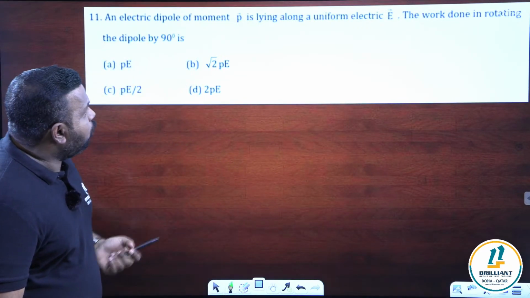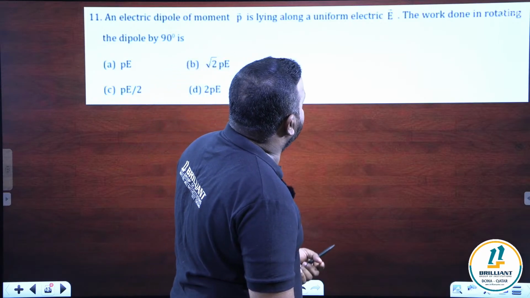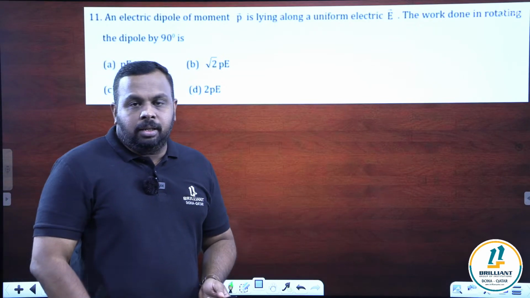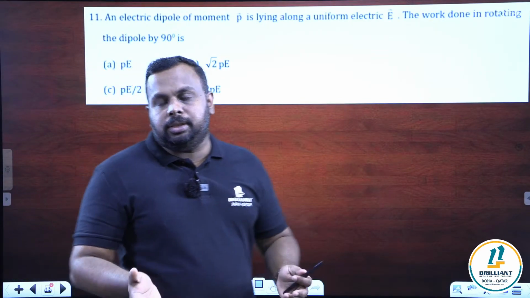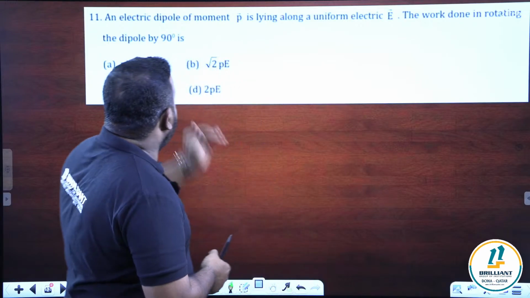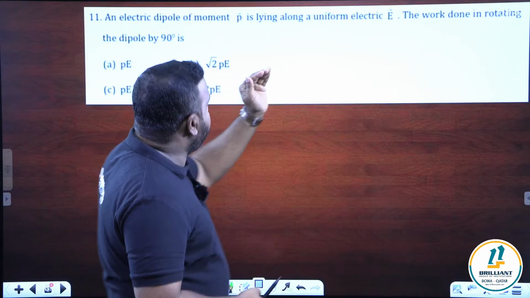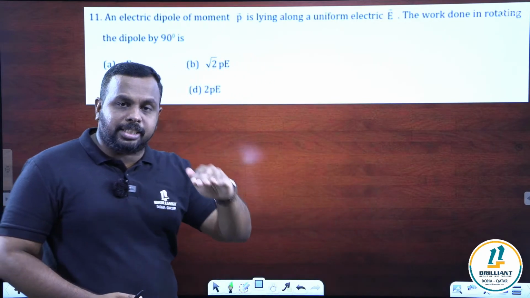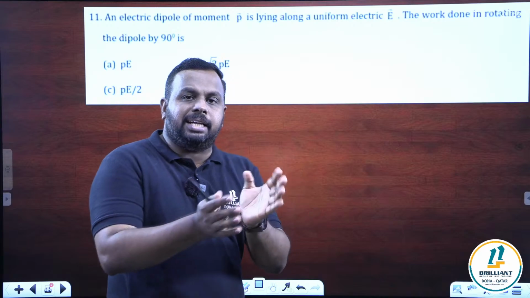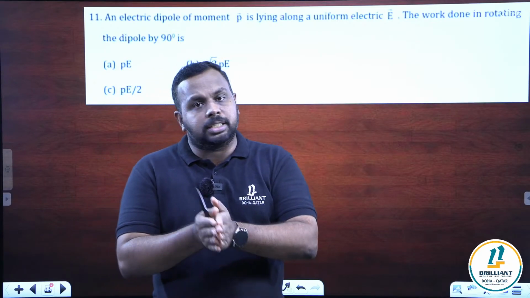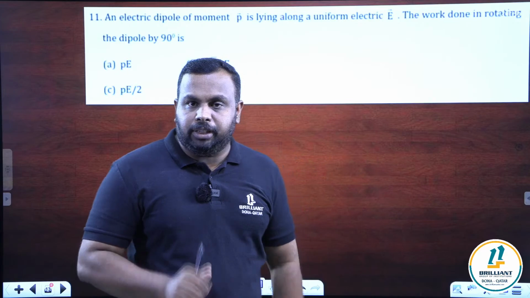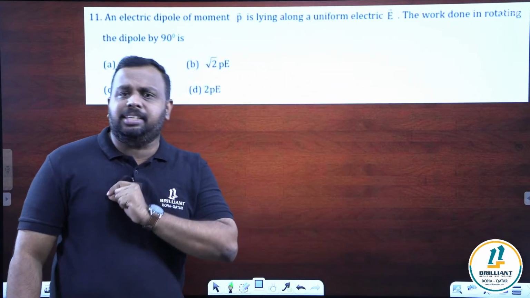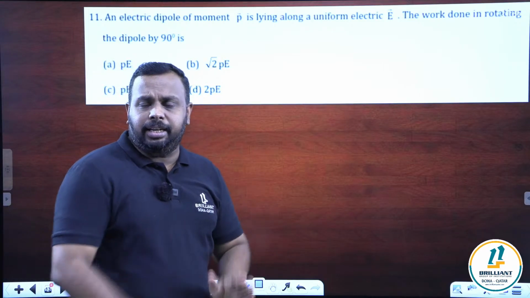An electric dipole of moment P is lying along a uniform electric field E. Work done in rotating the dipole by 90 degrees. Again a question related to work done in rotating a dipole. Lying along a uniform field means initially the angle between the electric field and dipole is 0. They are asking the work done in rotating the dipole by 90 degrees. You have to rotate it 90.